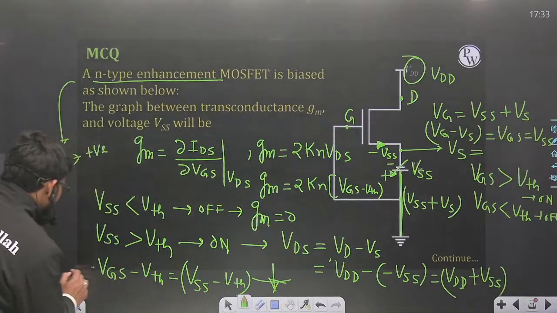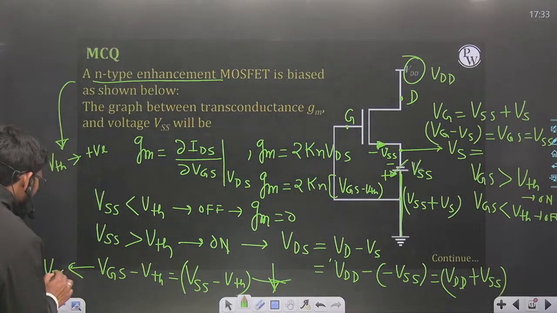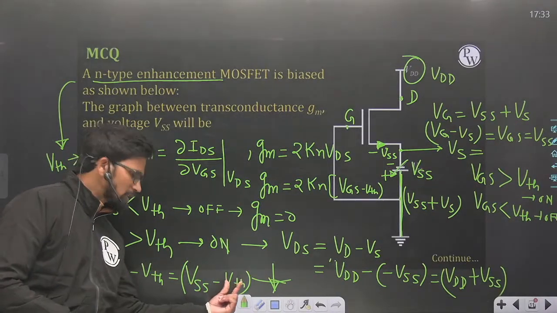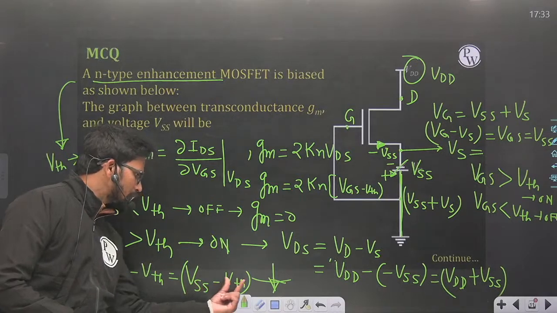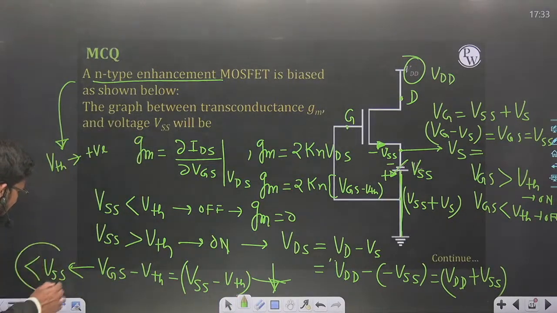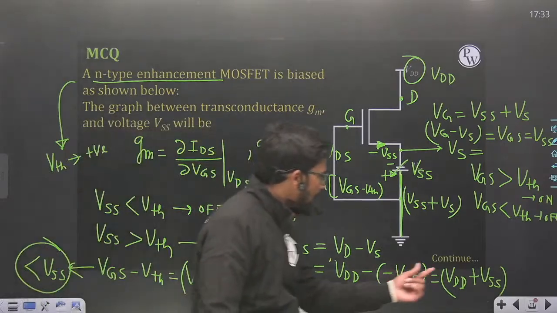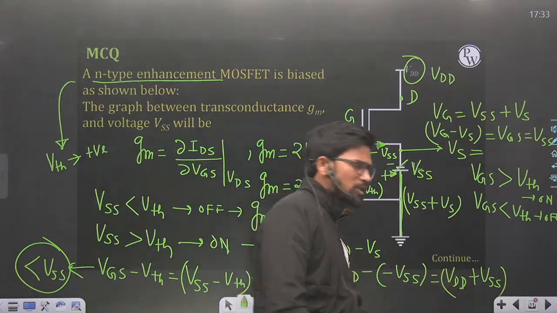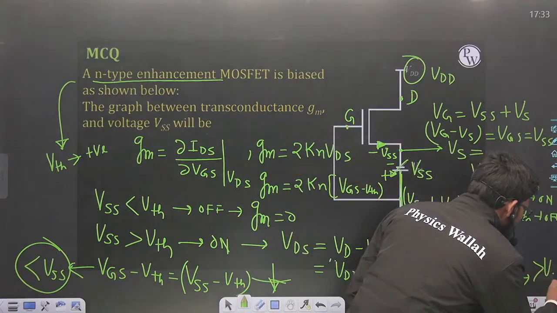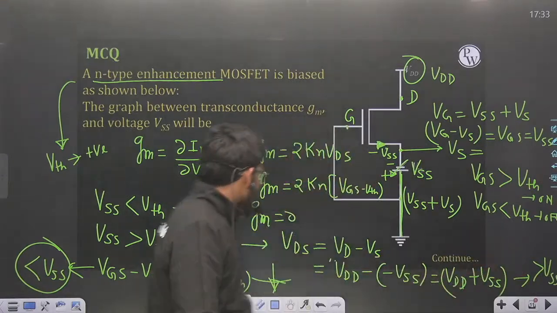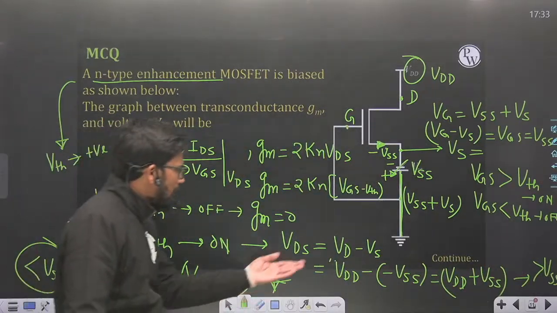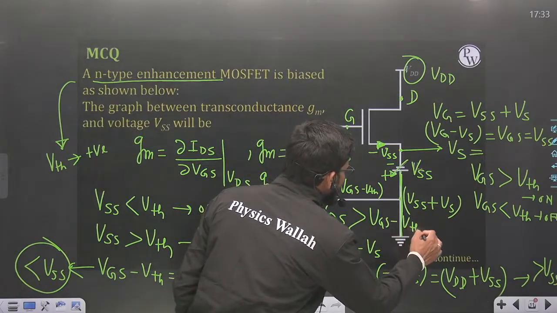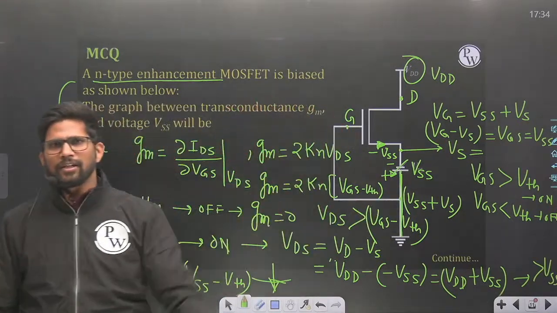This value, VGS minus VTH, is definitely less than VSS, because you are subtracting something out of VSS, and this VTH is a positive value. And here you are adding something to VSS, VSS plus VDD, and this VDD is also positive. So this value is always greater than VSS. Since this value is greater than VSS and this value is less than VSS, definitely VDS will always be greater than VGS minus VTH in this configuration.